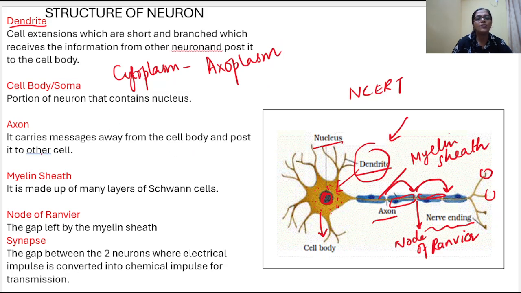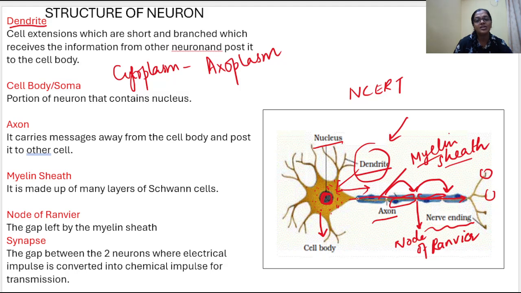Now the axon: it will receive the information or message from the cell body and pass it to the other cell through this long chain. The message is passed along this whole axon. How is it passed easily? It is only because of the presence of the myelin sheath that the messages pass. Otherwise there will be a break in the message.